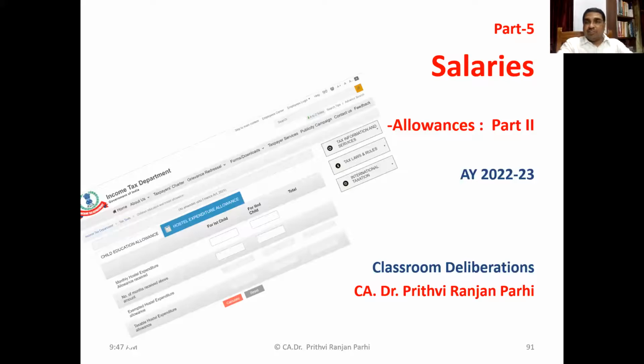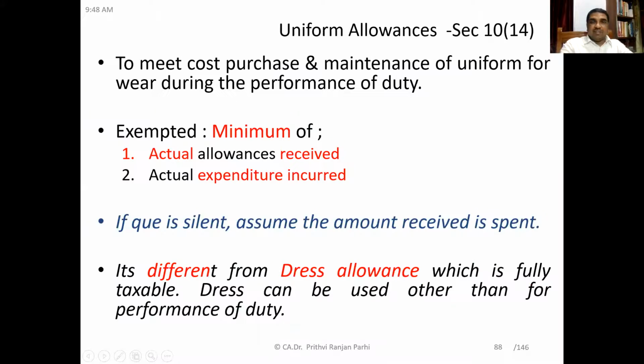Let me share the screen and let us see what allowances we have already covered. A few more allowances are still there, and you have to learn that. So today is the second session on allowances, but this is the fifth session under the salary chapter.